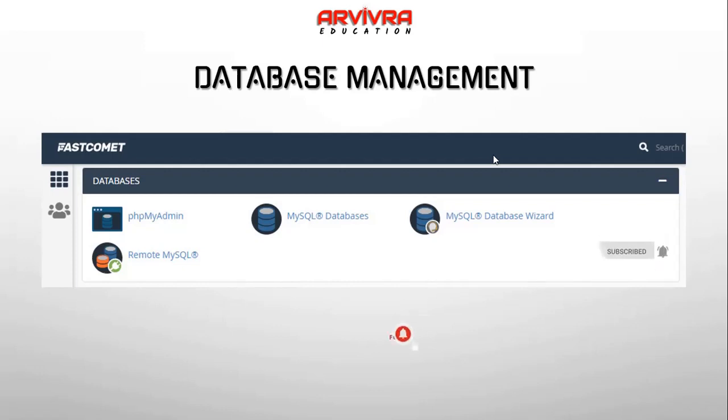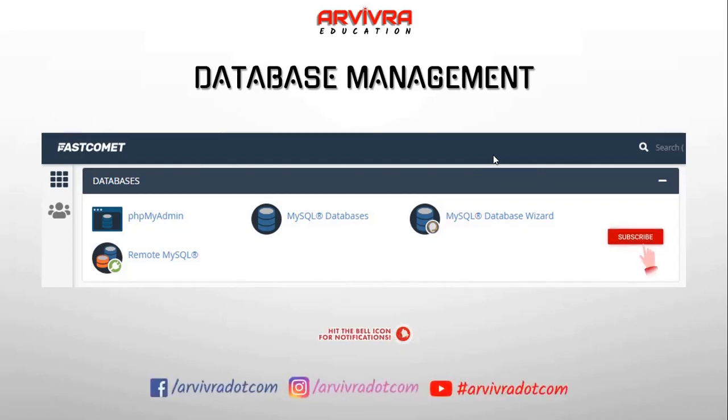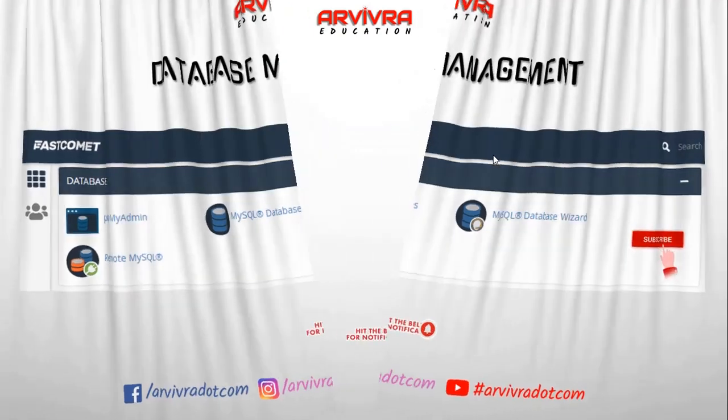Database management. What is database management? Database management has basically two types of databases showing here on the screen. You can have a SQL database or a PHP database backup, because Fast Commit is providing these things. We will see what software is used in website development.